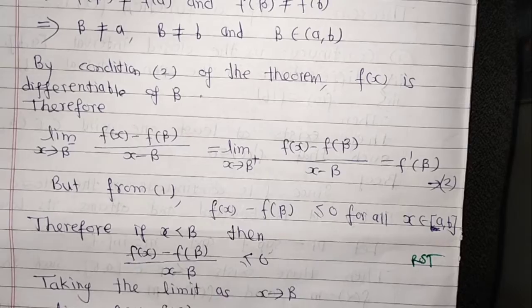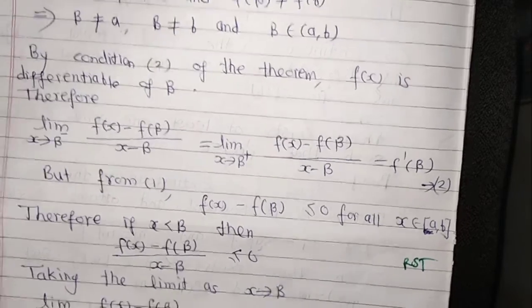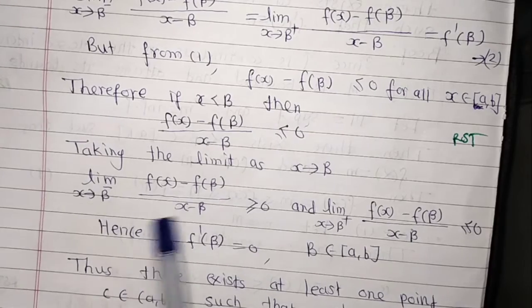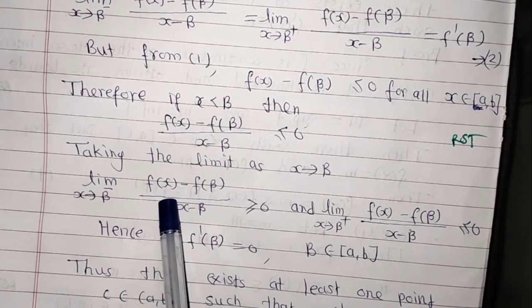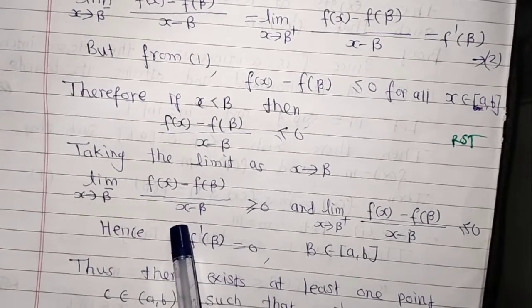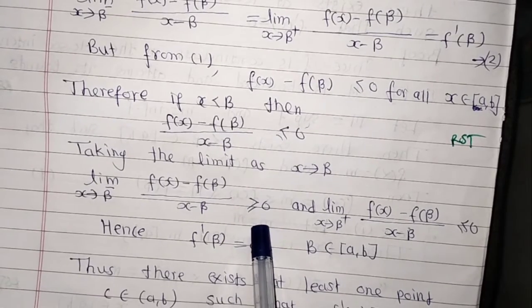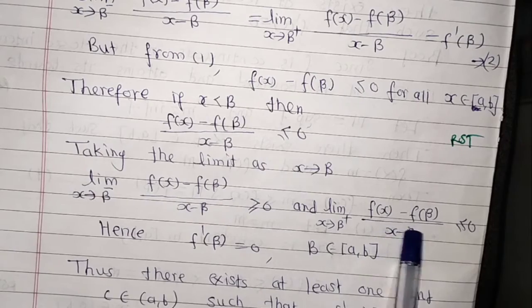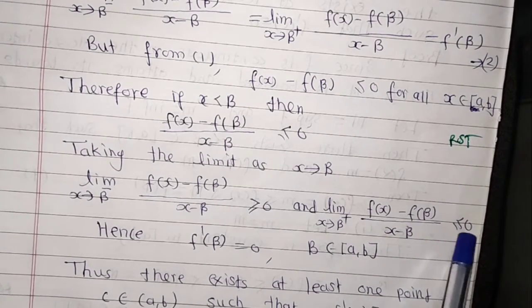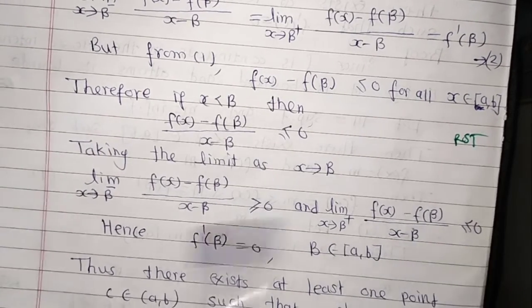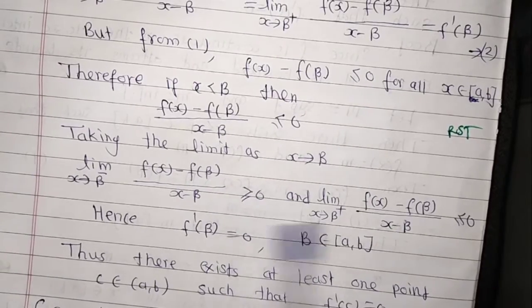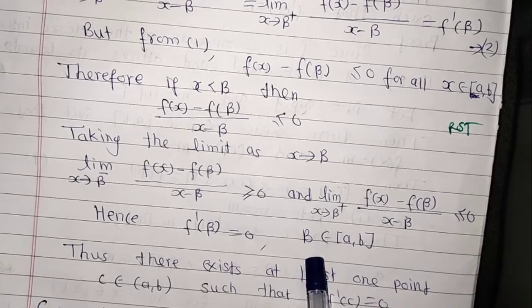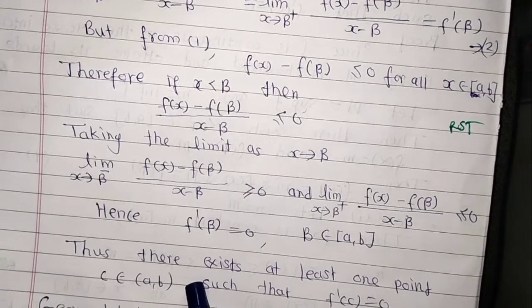Taking the limit as x tends to beta minus, we get the limit of [f(x) minus f(beta)] upon [x minus beta] is greater than or equal to 0, and the limit as x tends to beta plus of [f(x) minus f(beta)] upon [x minus beta] is less than or equal to 0. Hence, from these two conditions we get f'(beta) must be equal to 0 for beta belonging to the closed interval [a, b].